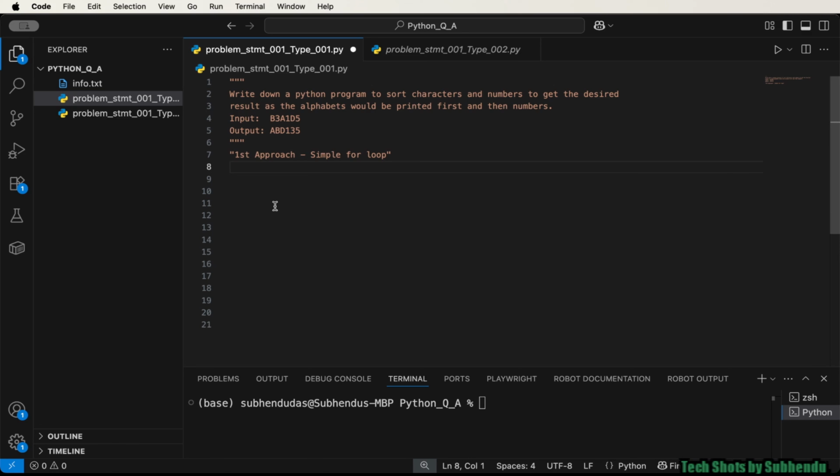So as I said, I'll be showing you two different approaches, right? In the first approach, we are going to take help of a simple for loop. So first of all, we need to create a variable so that we can store that input string. And the input string is B3A1D5, right? Now we need to create two empty lists, one for alphabets, another one for numbers.